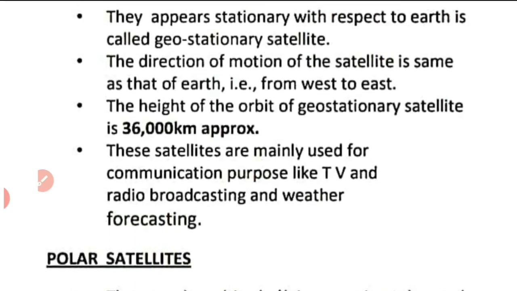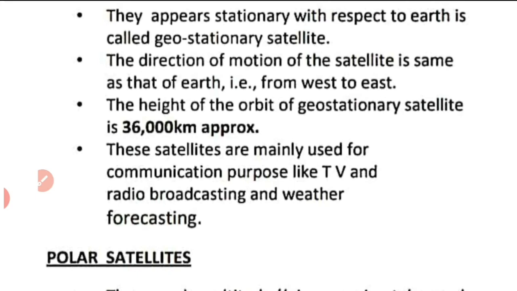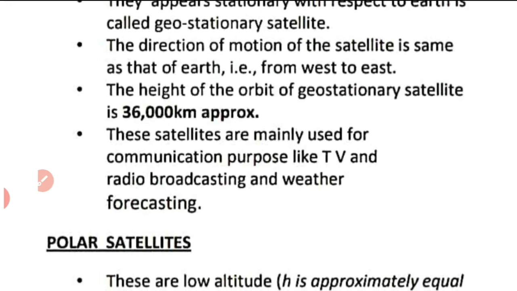And when we calculate the height of such a geostationary satellite's orbit, we get it to be 36,000 kilometers. So it is at a high distance from the surface of Earth. So equatorial satellites are revolving in orbits which are at a far distance from the center of Earth. These satellites are mainly used for communication. You know, all the GPS systems mainly function with the help of geostationary satellites.